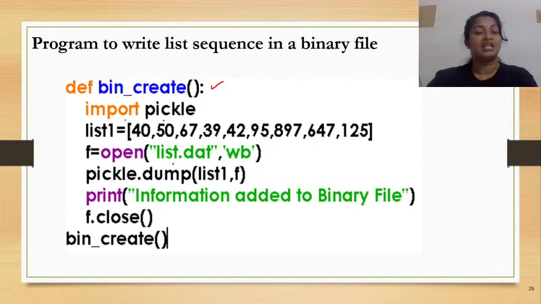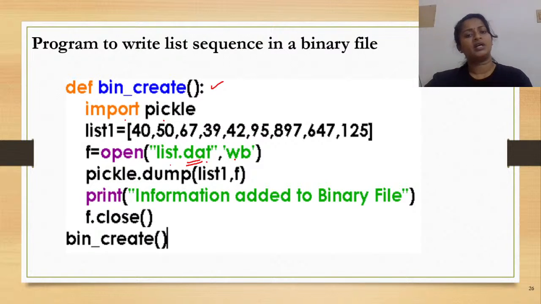The name of my binary file is list, and the extension is .dat, indicating it is a data file. Binary files usually take the extension .dat. When we learned CSV files, the extension was .csv, and for text files the extension was .txt. Similarly, for binary files the extension is .dat, and the binary file list has to be opened in the write mode. Why? Because you are attempting to do the write operation.